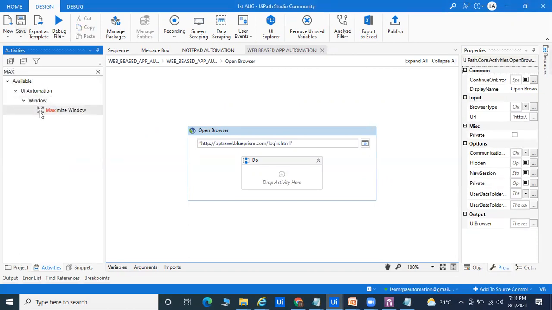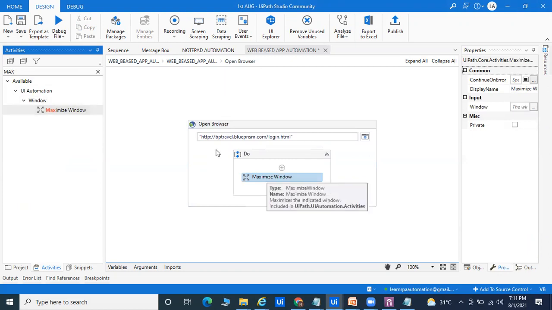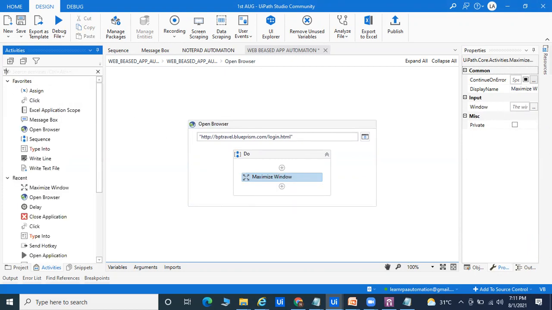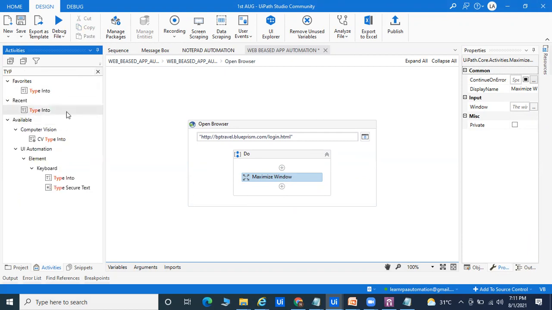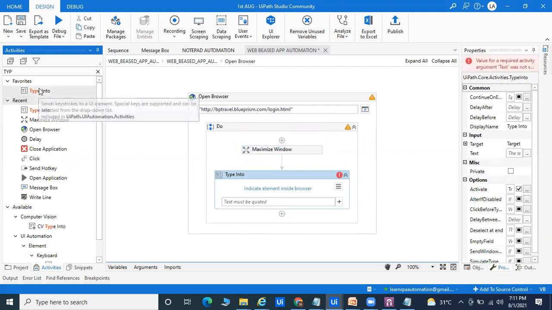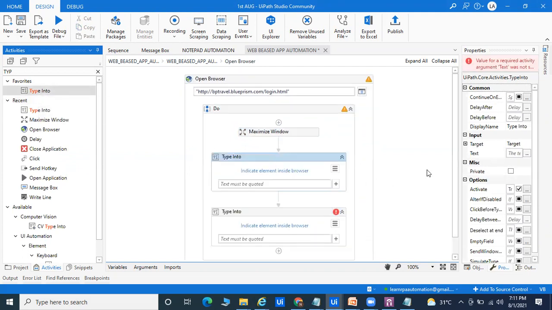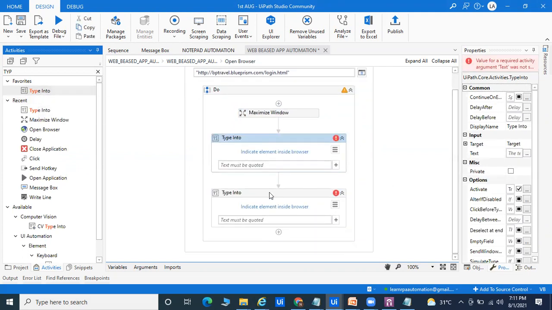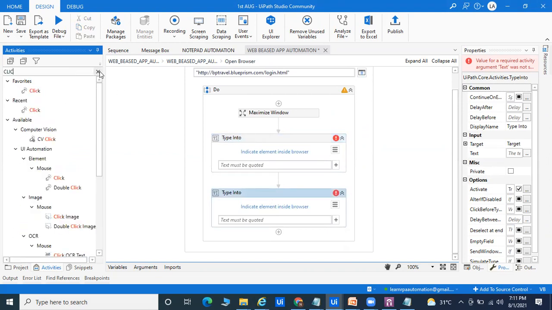So we can take this maximize window, simply drag and drop this maximize window, and especially what we do, we are going to pass the credentials, that is type into, especially for your ID and password. I can take this type into for ID, one for your password. So I pass this type into for password, and after that we want to pass the credentials. So that's why I want to click the things. Okay, so one by one I'm taking this activity. This is drag and drop.